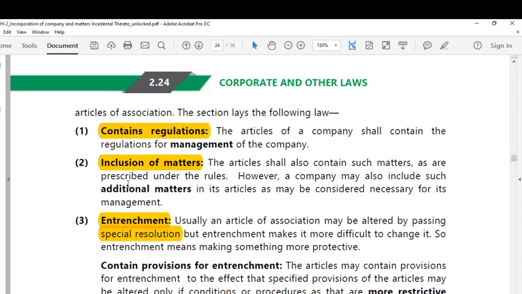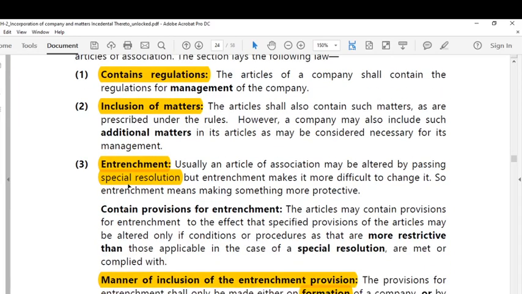However, here a company may also include such additional matters in its articles as may be considered necessary for its management. So, over a period of time, wherever the company feels it is necessary to include some additional matters that can be included in the articles. That is the second point.